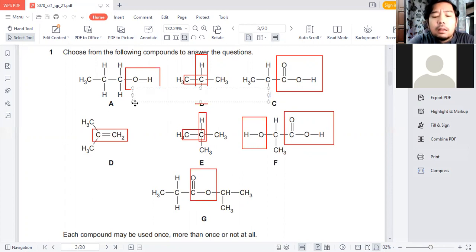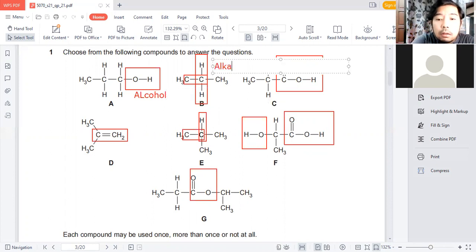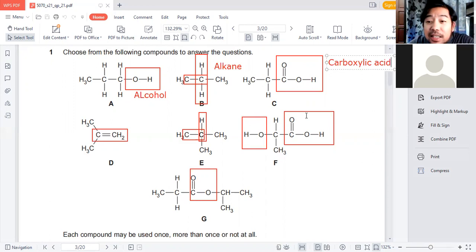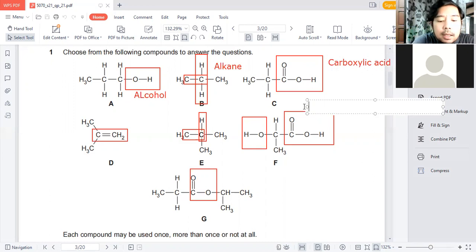So this would be alcohol. Now this would be an alkane. Now this would be carboxylic acid. Now this one actually has two, F has two here. You have the carboxylic acid, and also here is alcohol.